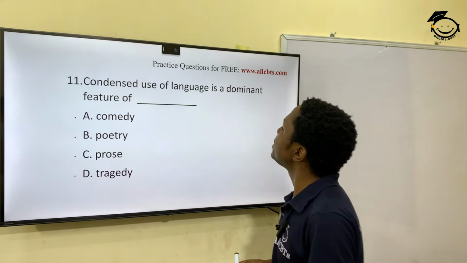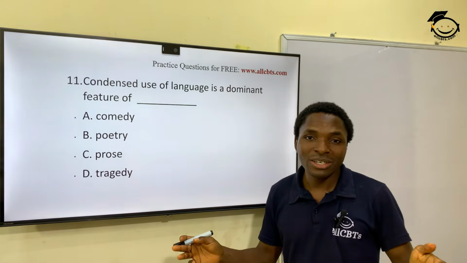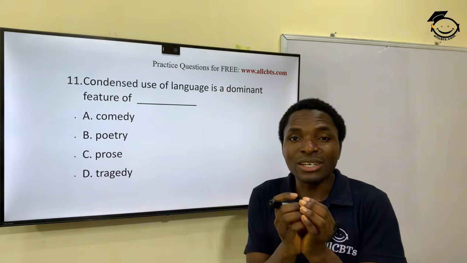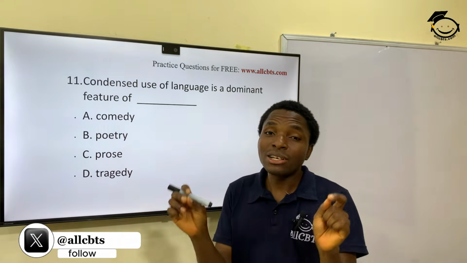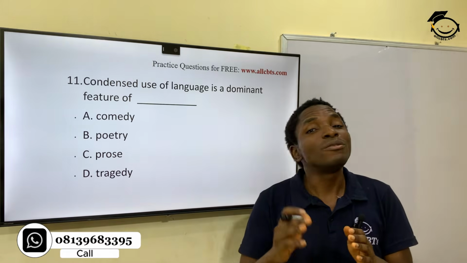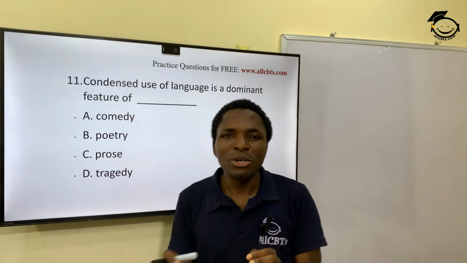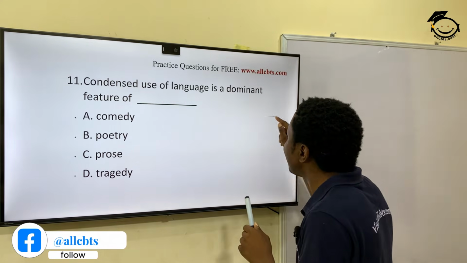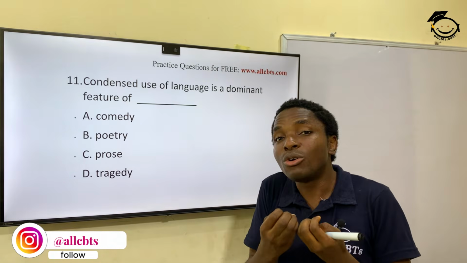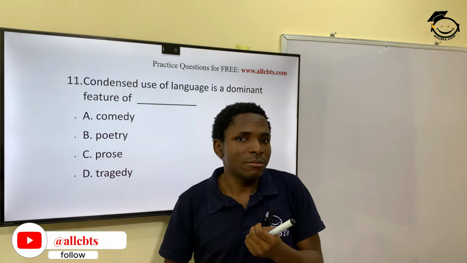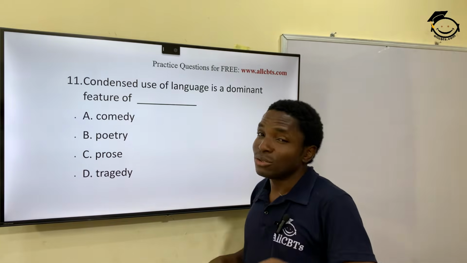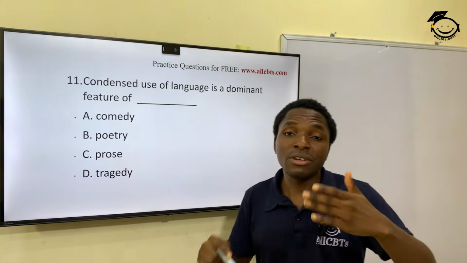And then question 11. Condensed use of language is a dominant feature of dash. Condensed use of language. That's when we crop something into fewer lines. And that attribute is always found in poetry, not in prose. In prose, it's word for word, just like in a novel, right? But in poetry, you can just see 2 lines, and those lines carry a lot of information. They are condensed, and that's why they are always vocabulary thick or grammar thick, because they have to put a lot of words into that short line. An example is what you see in a Shakespearean sonnet.